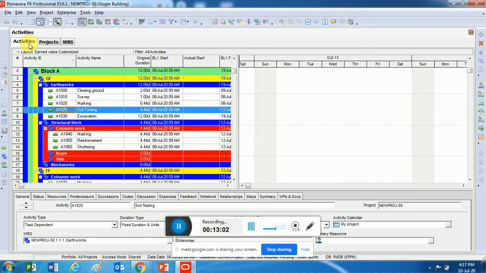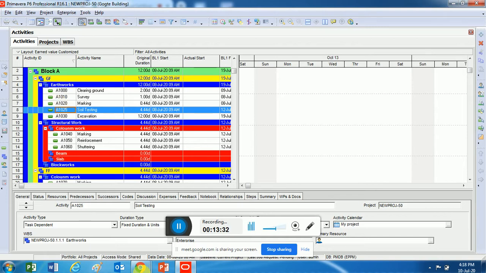Just like what I did, I inserted an activity called as soil testing in between marking and excavation. It was possible because I have given increment number of 10, and default in your activities in your software also, the increment will be same. But if you want to change, you can change the prefix of an activity, suffix of an activity, and the increments also, if you want. Alright, so this can be changed.